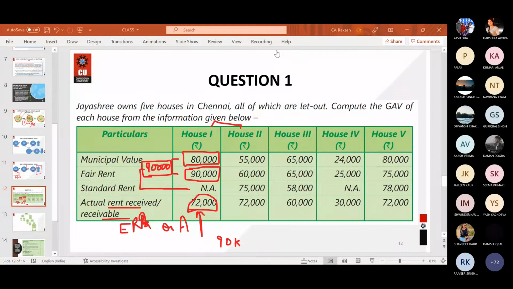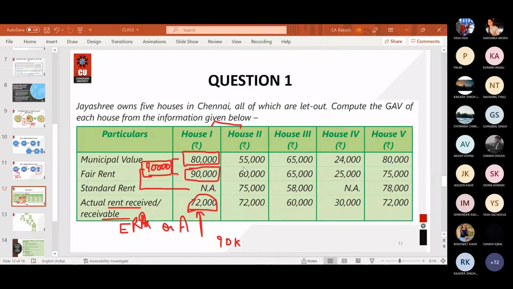Do you want me to solve part number 2 or you will solve it yourself first? Sir, 72,000. Yes, 72,000 is the correct answer. And if any one of you want me to solve this, just let me know, okay? I will solve this particular case for you. Do not hesitate to ask the doubt.